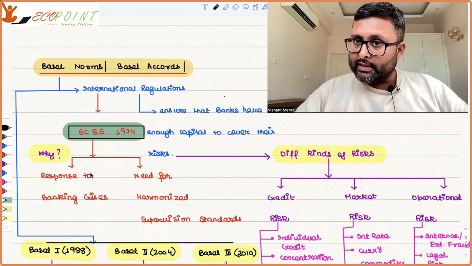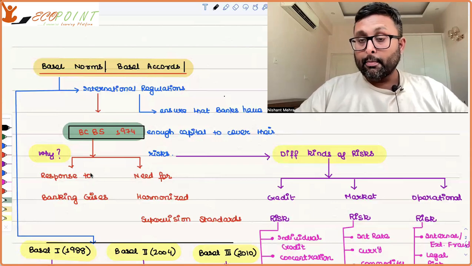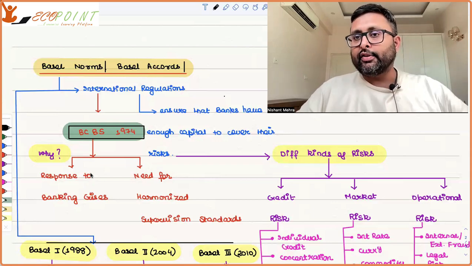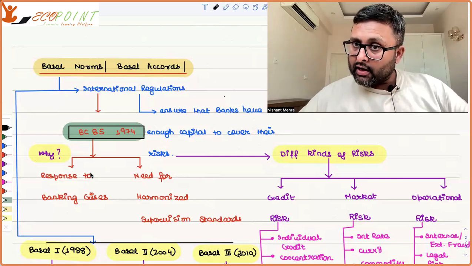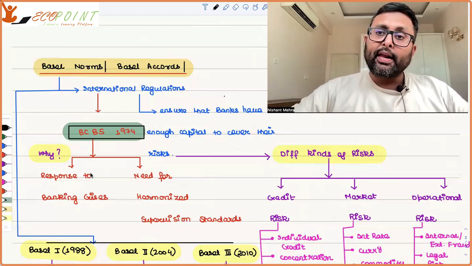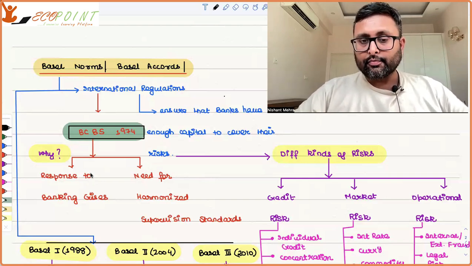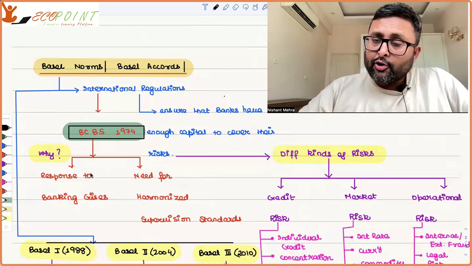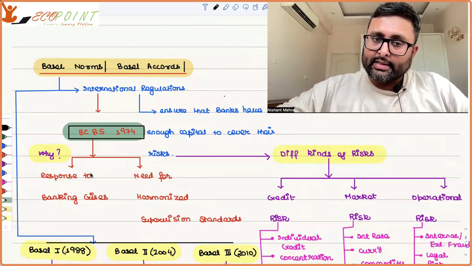There was a possibility that the other banks might also fail, because all banks were connected with each other. That was the main problem. So the failure of one bank would start having a rippling effect on the other banks. Second reason, we needed to have harmonized supervisory standards.